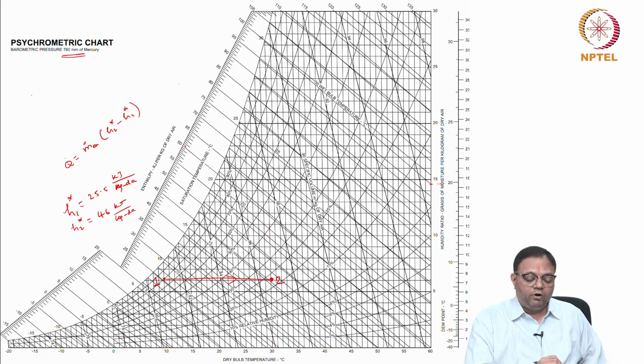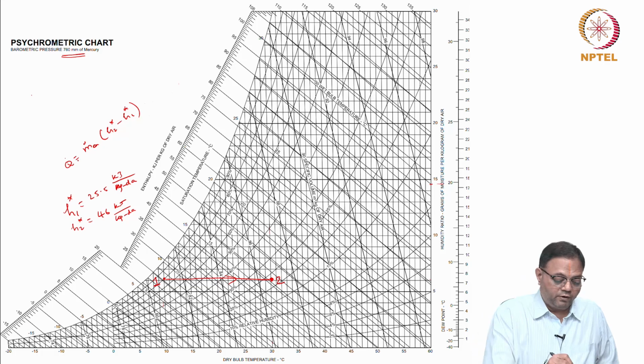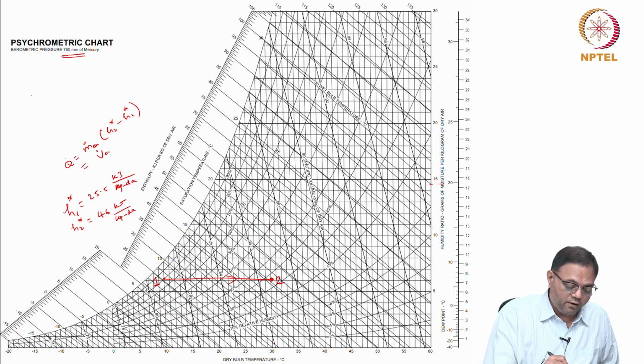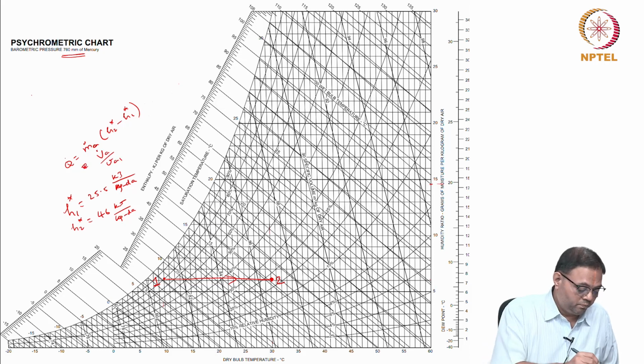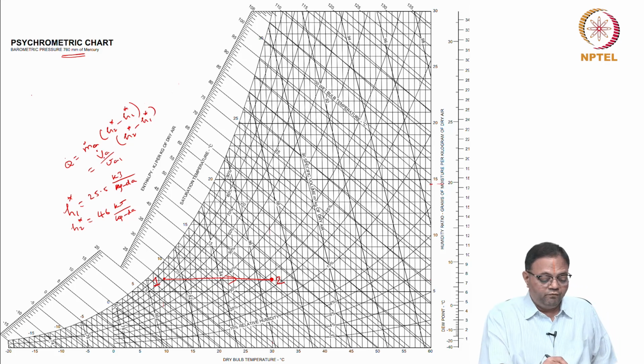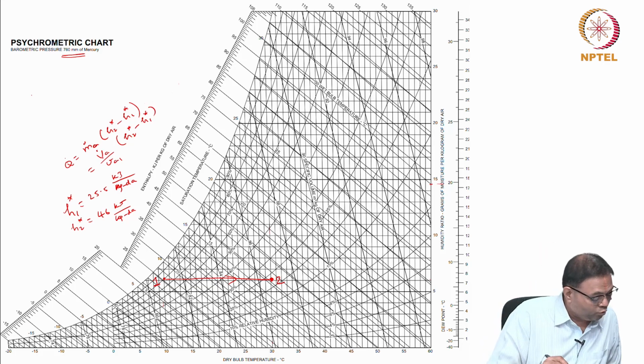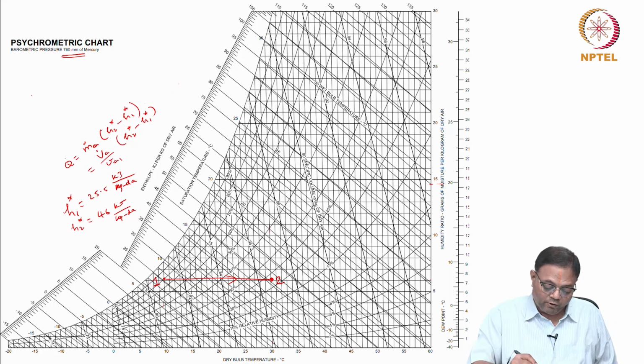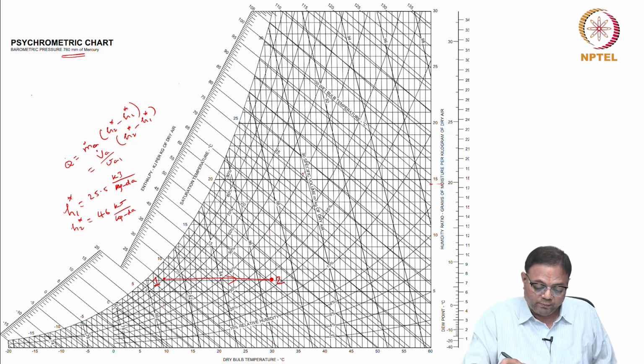But m dot A, how will you find? M dot A can be found as V dot A into rho A, or V dot A divided by VA at 1, into H2 star minus H1 star. Now V dot A is given in the problem as 2.5 meter cube, but VA1 we can take from here. So for example, this is specific volume of dry air.